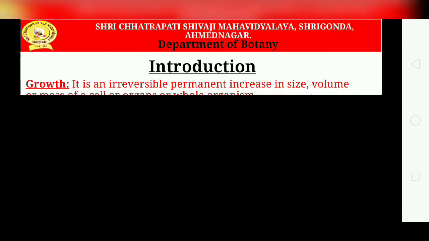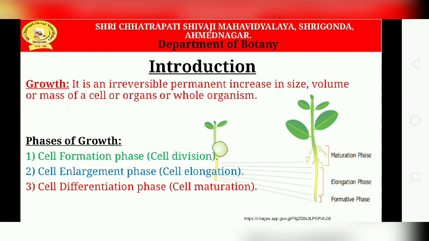According to the definition, it is an irreversible, permanent increase in size, volume, or mass of a cell, organs, or the whole organism. This is the proper definition.